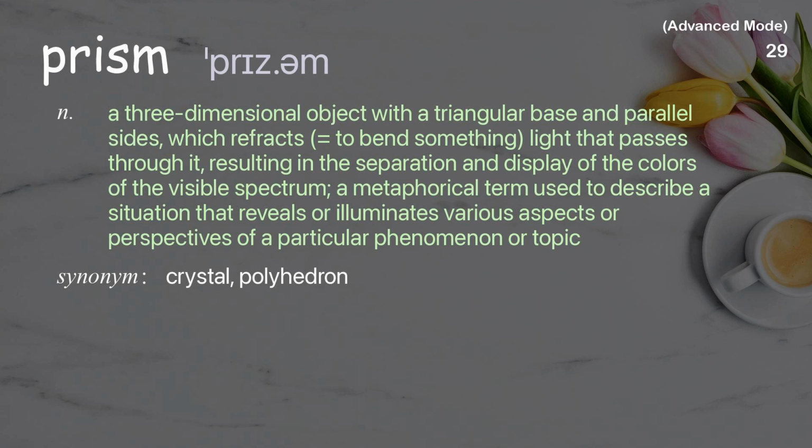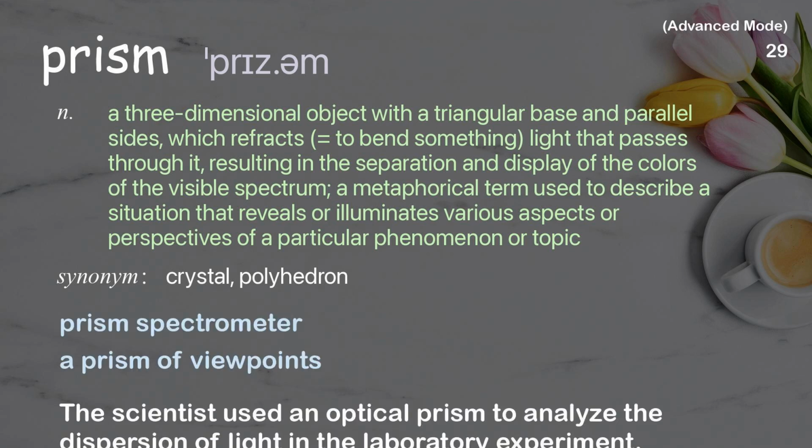A metaphorical term used to describe a situation that reveals or illuminates various aspects or perspectives of a particular phenomenon or topic. Examples: prism spectrometer, a prism of viewpoints. The scientist used an optical prism to analyze the dispersion of light in the laboratory experiment.